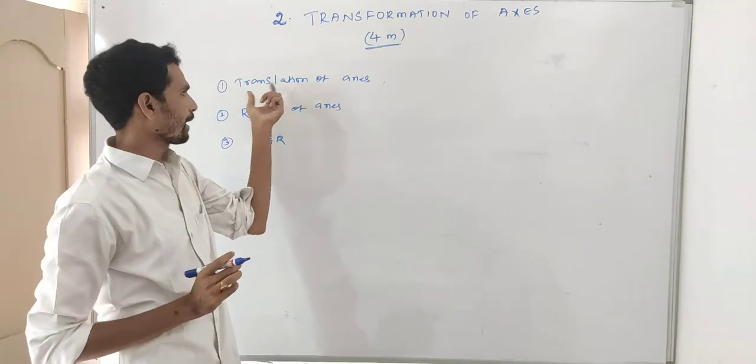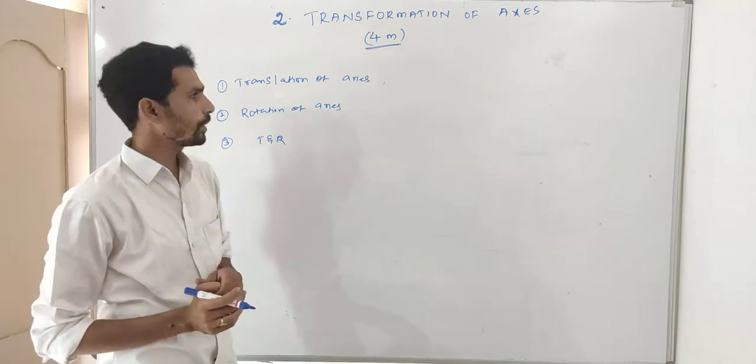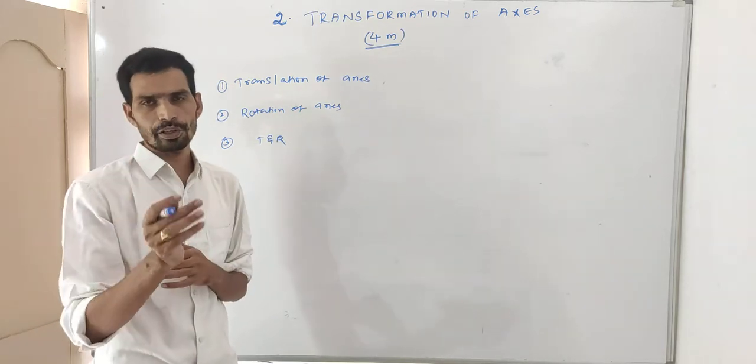First one is translation of axis. Second one is rotation of axis. Third one is translation and rotation of axis, both at a time.